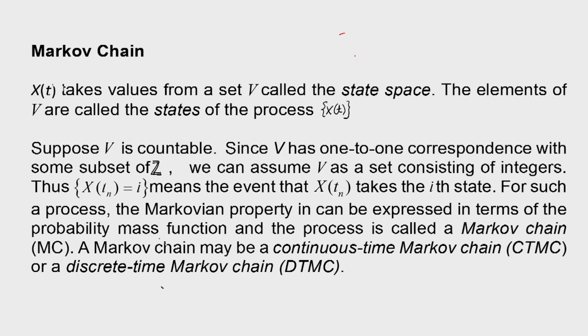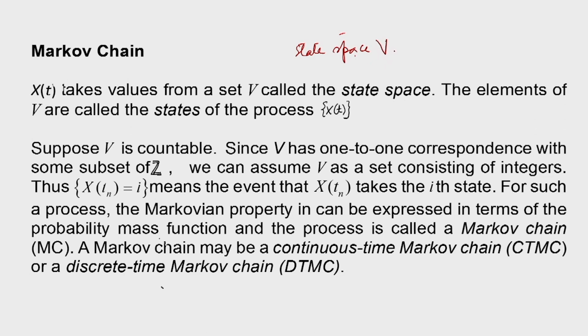We have already defined Markov process. Now the process X(t) takes values from a set, suppose V. Then this set V is called the state space. So we will define the term state space, and that is the space V. X(t) will take values from this set V, and the elements of V are called states.